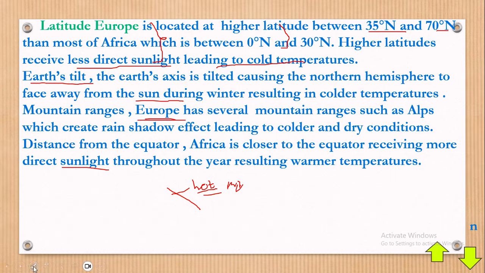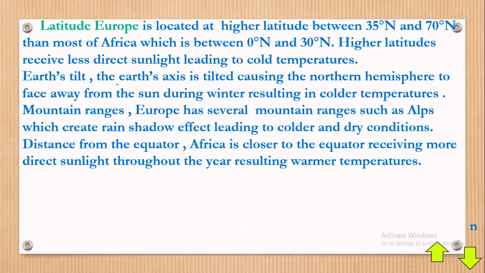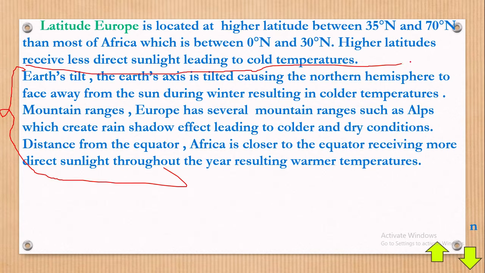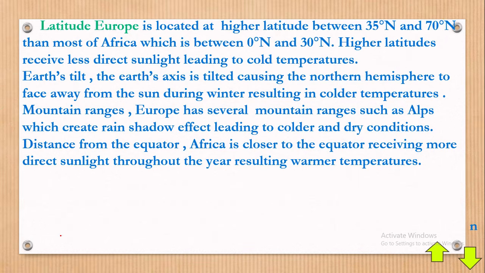So when you're writing your answers, you may not necessarily be able to remember all the other statements, but your answers can start right from here. This is enough. Memorizing numbers like 35 degrees is not really an issue. Now with that, it comes to an end.